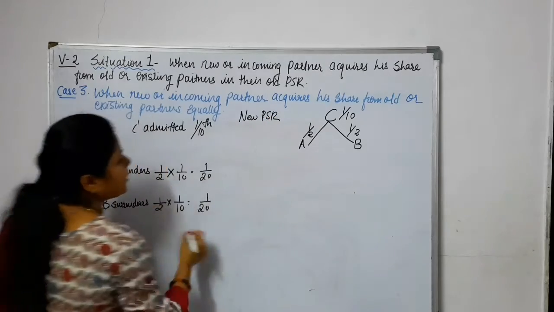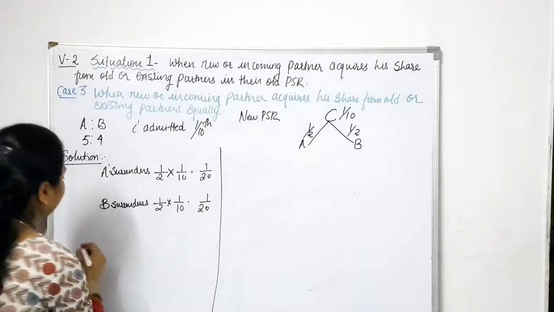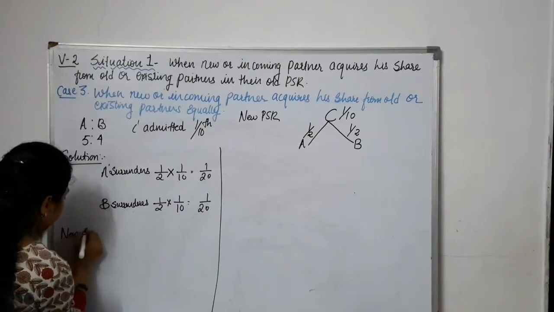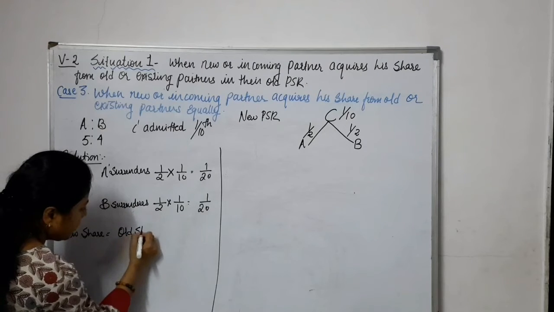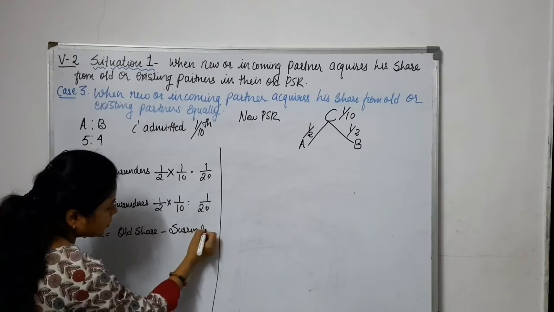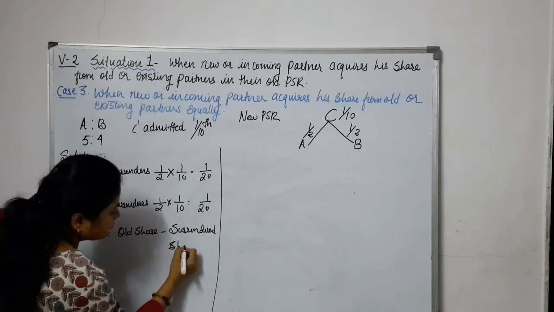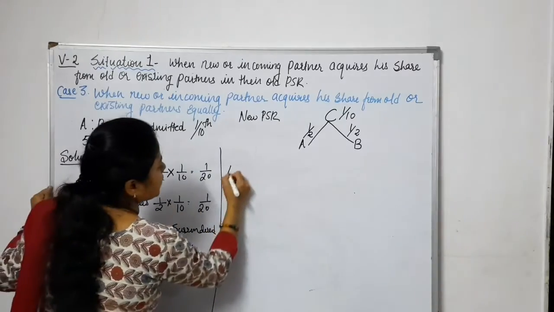How to calculate the new PSR? In this condition we have one formula. New share is equal to old share minus surrendered share. Okay, so we will calculate A's share first.